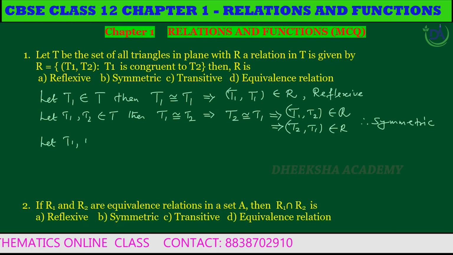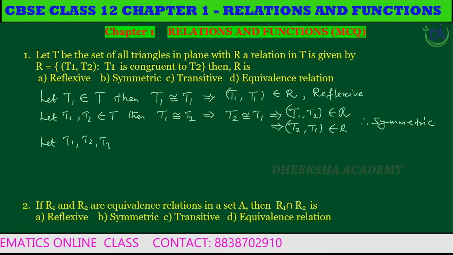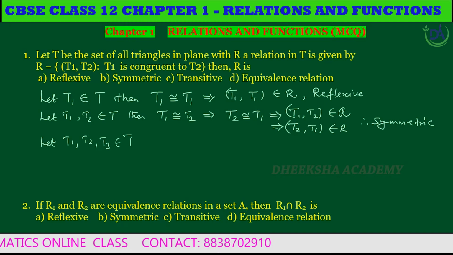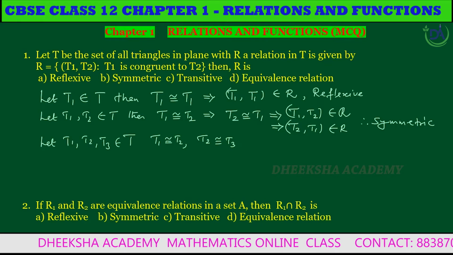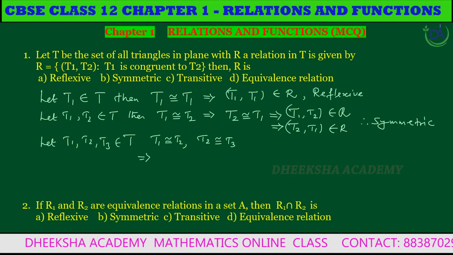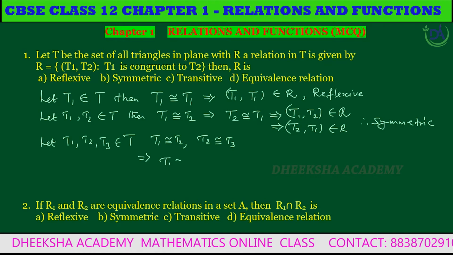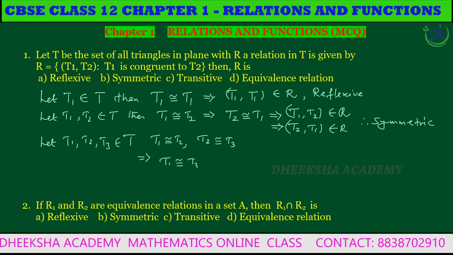Let T1, T2, T3 belong to the set of all triangles. T1 is congruent to T2, T2 is congruent to T3, which gives T1 congruent to T3.